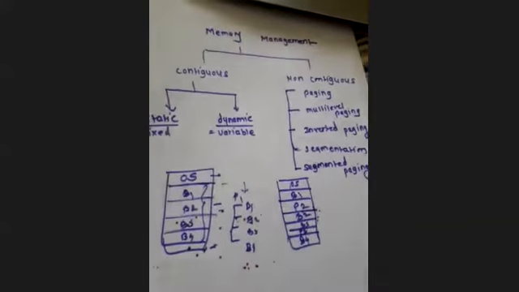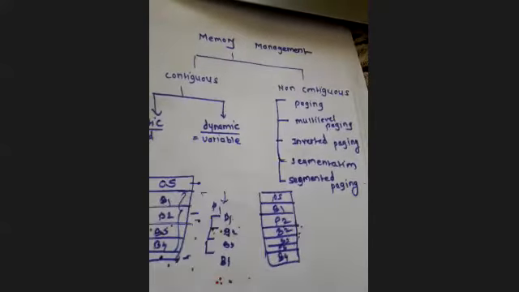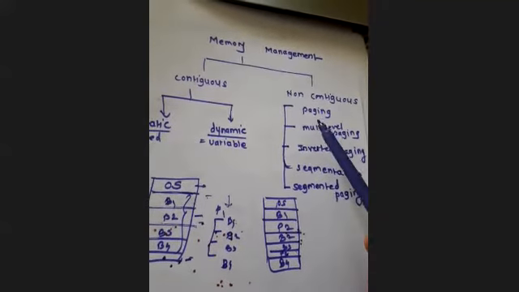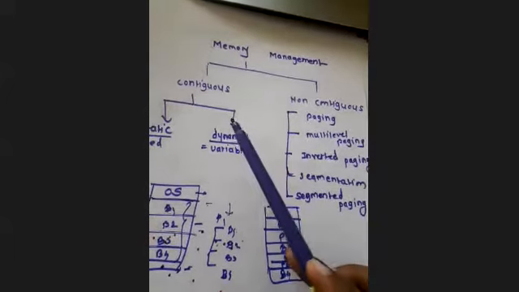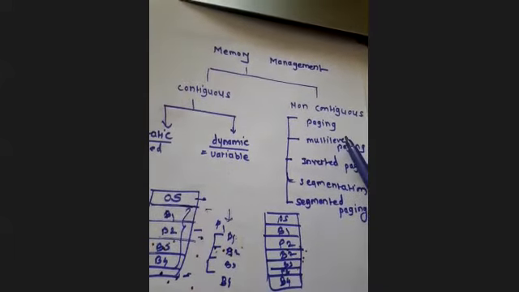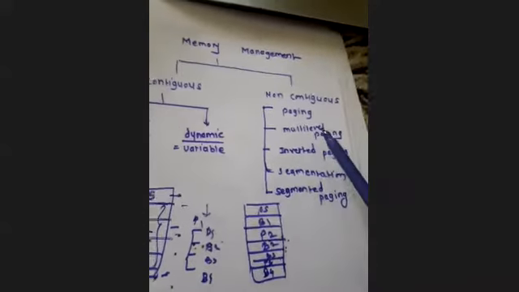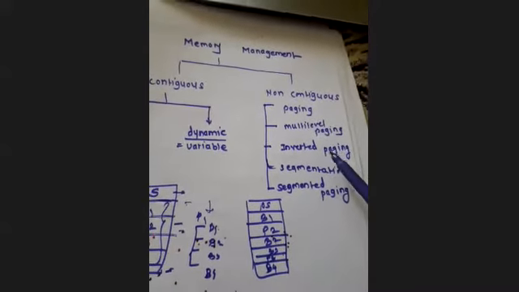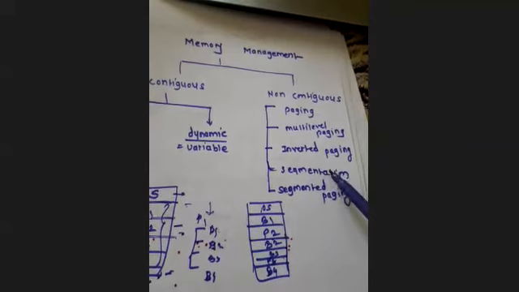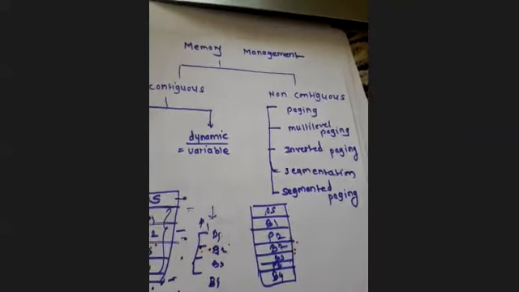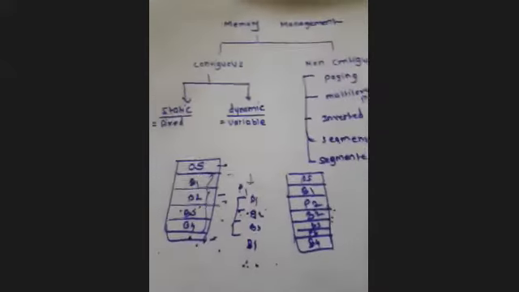We will see this one by one, but this is the basic structure of your memory management, how it will be managed. Either it is in a contiguous way or in a non-contiguous way. In contiguous we have two partitions, static and dynamic. In non-contiguous we have paging, multi-level paging, inverted paging, segmentation, and segmented paging. Okay, now let us start with your contiguous memory.